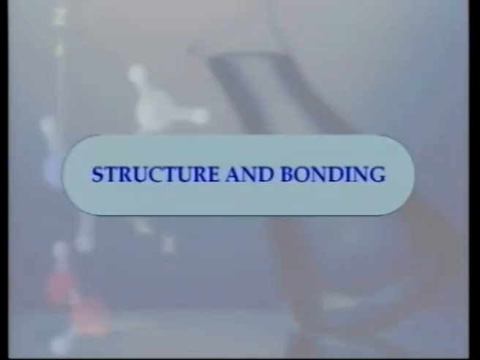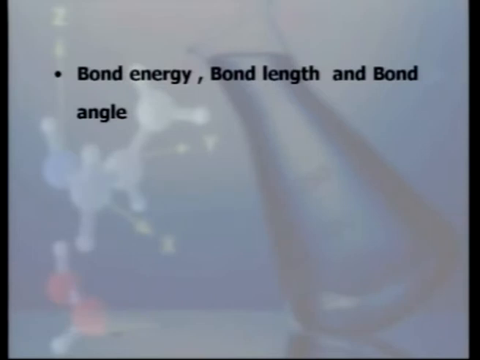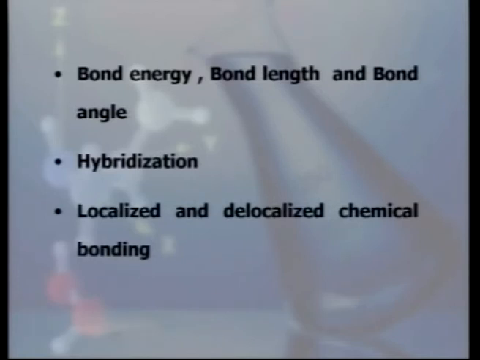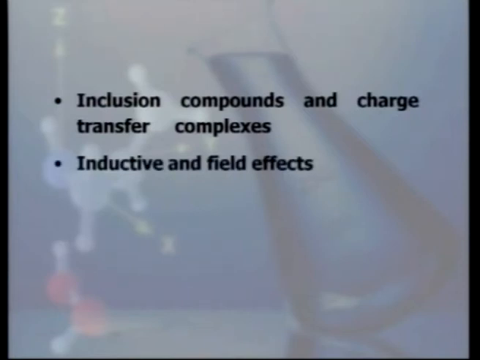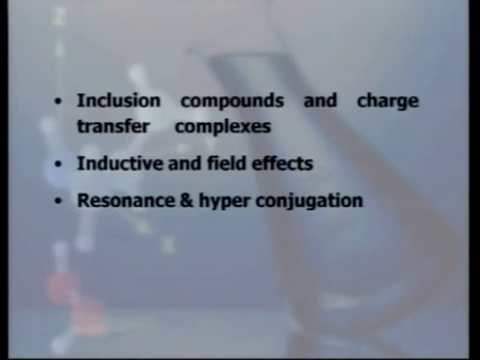To start with, we will discuss the concepts of structure and bonding, and later we will discuss the detailed study of the organic compounds. Now, in the beginning, we will discuss bond energy, bond length and bond angle, concepts of hybridization, localized and delocalized chemical bonding, van der Waals interaction, inclusion compounds, charge transfer complexes, inductive and field effects, resonance and hyperconjugation, aromaticity and hydrogen bonding. So, we will start with bond energy.